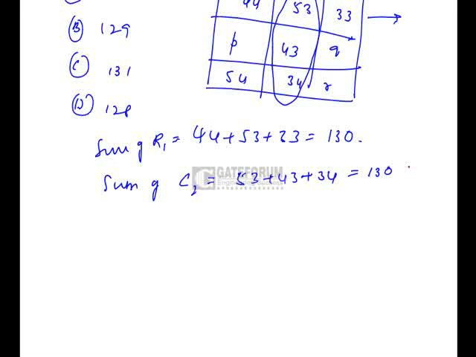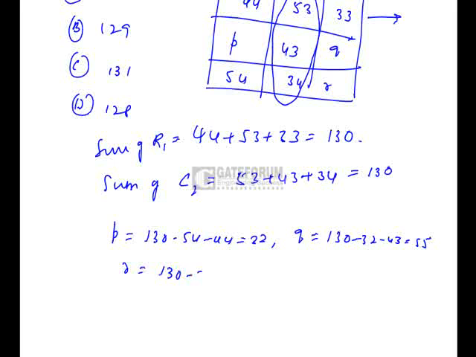So from which we can find the values of P, Q and R. So P will be nothing but 130 minus 54 minus 44, which will be 32, and Q will be nothing but 130 minus 32 minus 43, which will be 55, and R will be nothing but 130 minus 33 minus 55, which is equal to 42. And if we add up this, P plus Q plus R will be 129. That is nothing but option B.